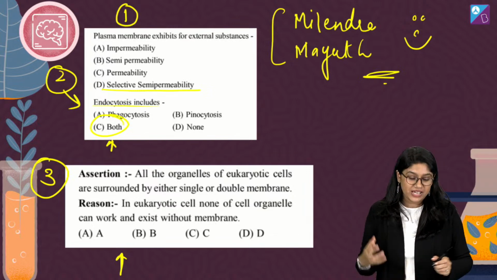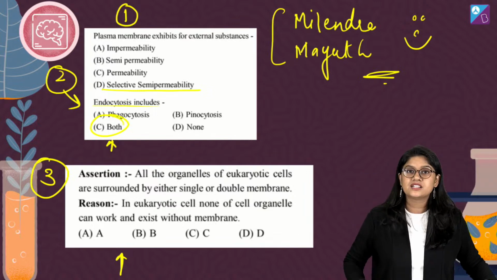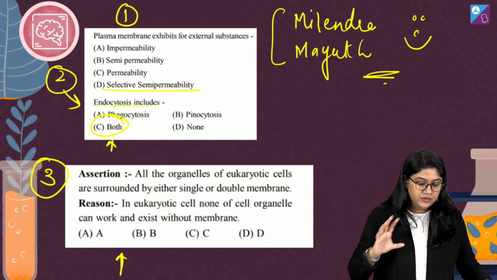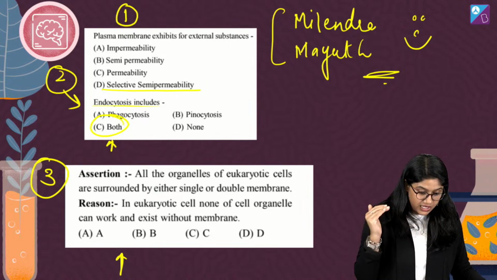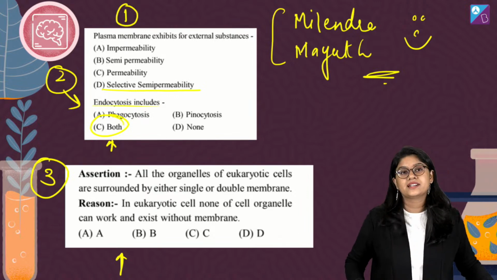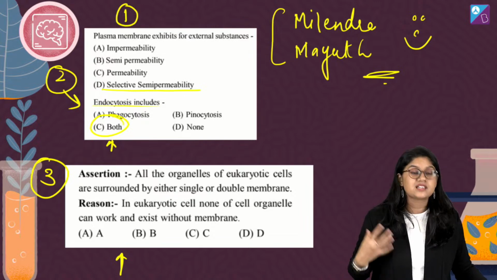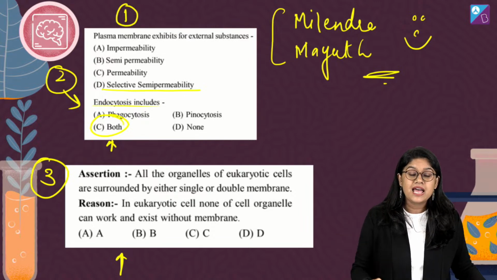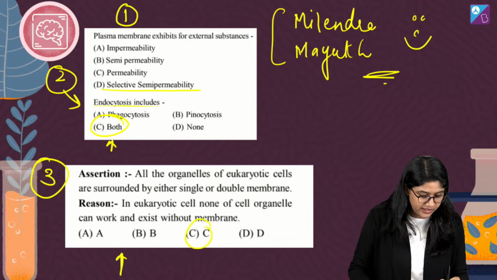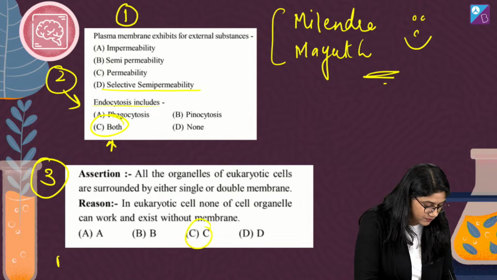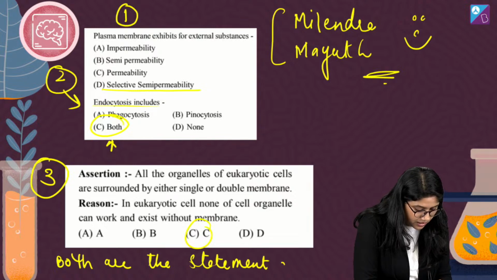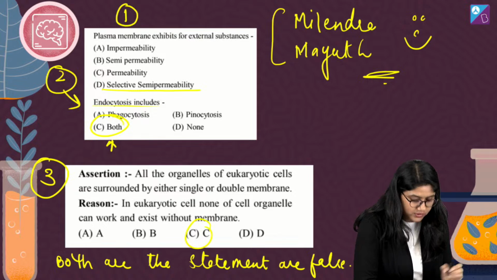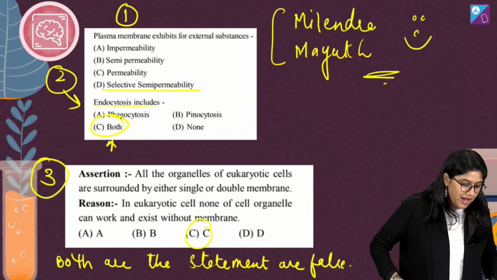And in the assertion and reason question, the statement was: all of the organelles of the eukaryotic cells are surrounded by either a single or a double membrane. In the reason they state that in the eukaryotic cells none of the cell organelles can work and exist without a membrane. We know that both the statements are absolutely incorrect. So option number C is correct. I'm just writing over here, both the statements are false. Remember that everyone. Are we clear with this?